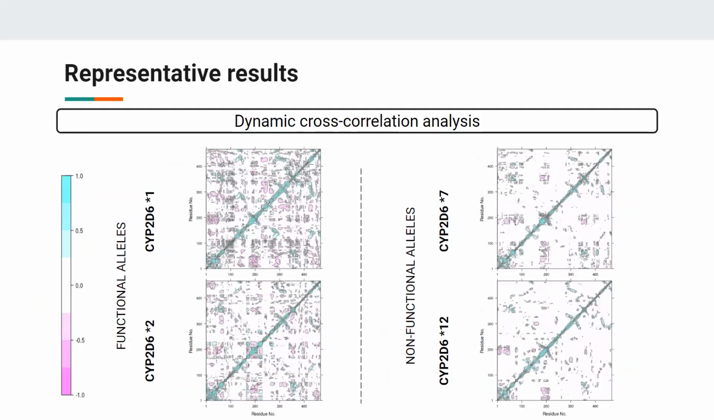In order to understand the extent to which the atomic fluctuations of a system are correlated, a dynamic residue cross-correlation analysis was performed using the Bio3D package as shown here. Here are the results for the functional variants and for the non-functional ones. In general, functional variants present stronger correlations between their residues compared to non-functional variants. The amount of correlated and especially the amount of anti-correlated motion for non-functional variants decreased significantly compared with that for functional variants.